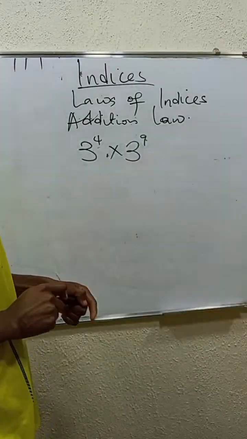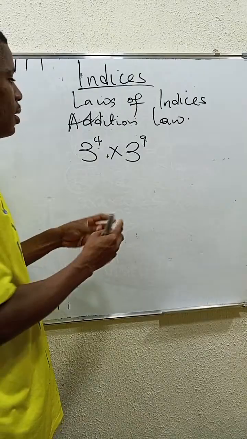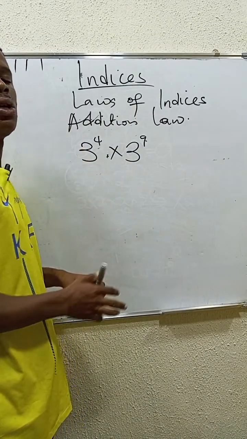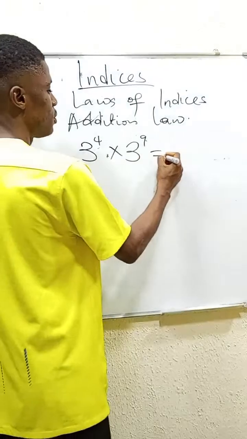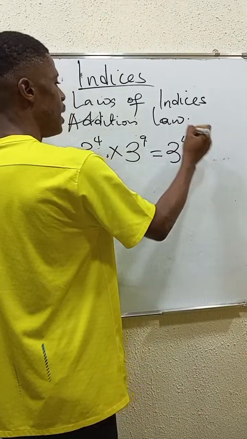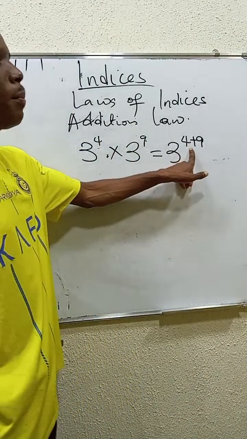All you have to do to make use of this law is that you observe one thing. The bases are actually the same. The base is 3 and 3. So applying the law, all you have to do is, 3 to the power of 4, you are going to add 9. These are their powers. Okay? So 4 plus 9 is what?